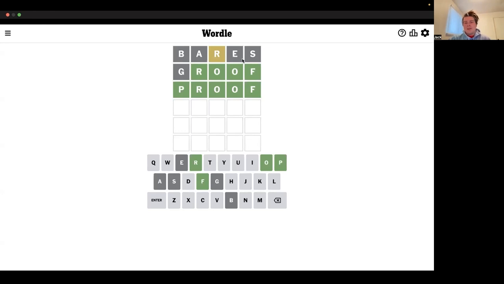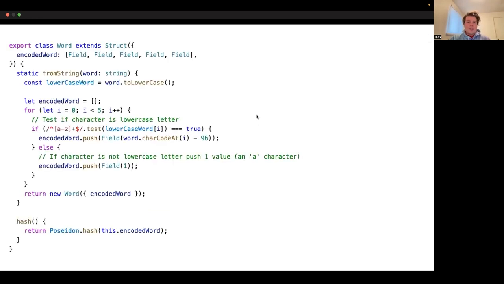So we can see here, we start by guessing bears, we get R, so we know R is in the word. Then we guess groof, and we get that G is not in the word, but roof is the last 4 letters of the word. And then eventually we guess proof, and that's the word. Once we get 5 green hints, then we've won the game. If we can do this in under, let's say 6 moves in this case, then we win. If it takes us more than 6 moves, then we lose.